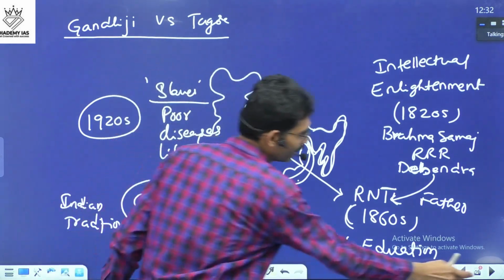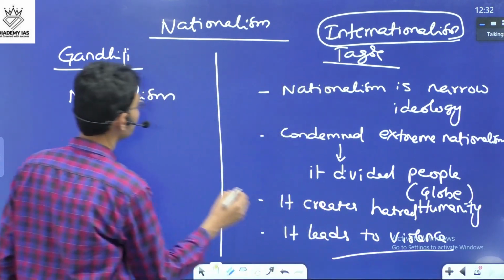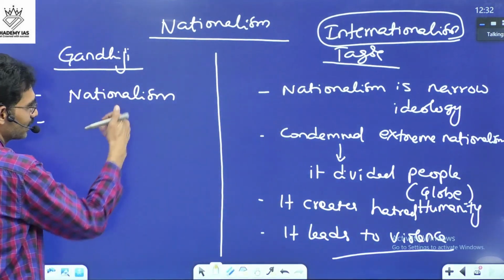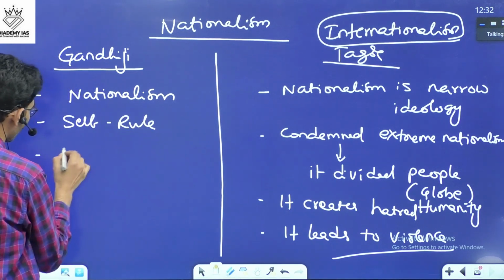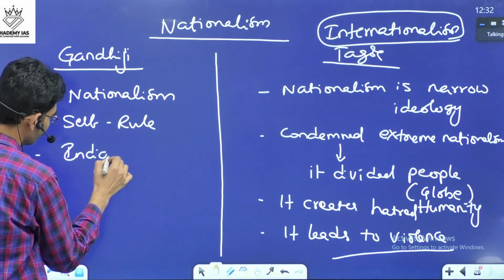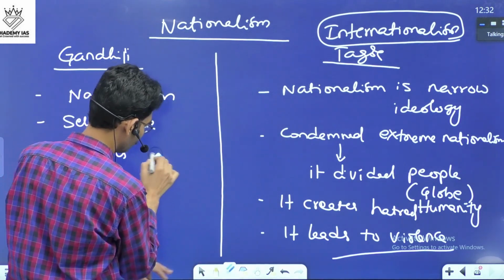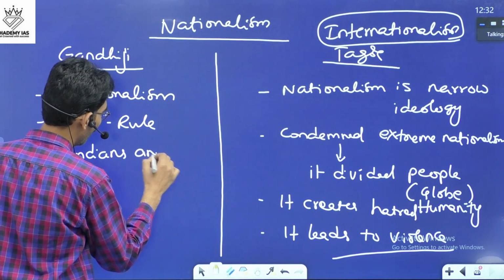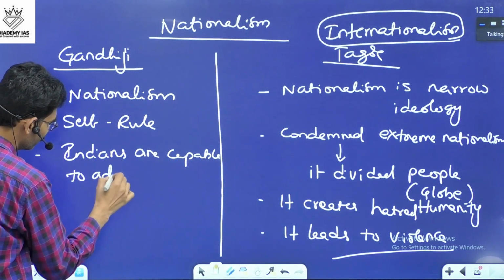When it comes to Gandhiji, his main focus was self-rule. His nationalism means self-rule. And Indians are capable to administer.